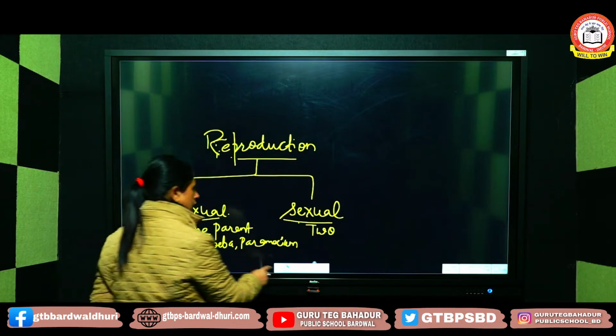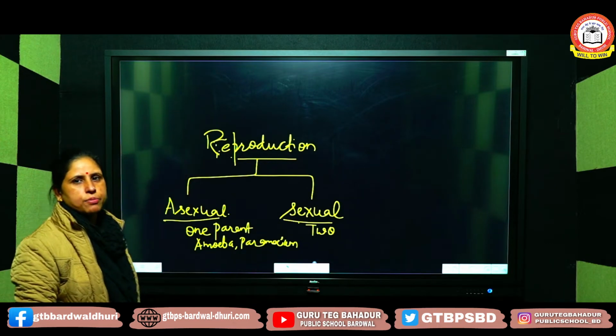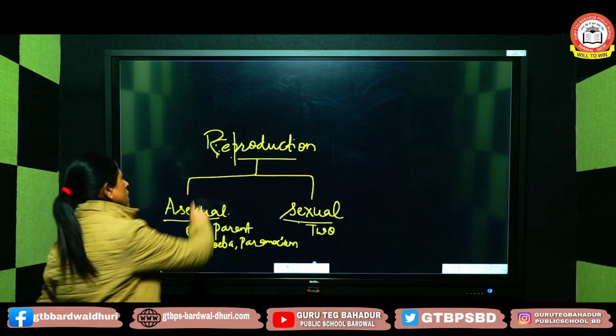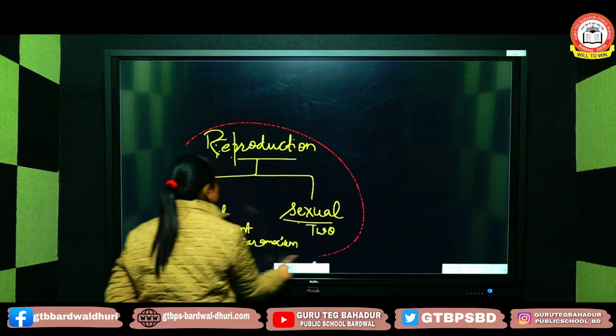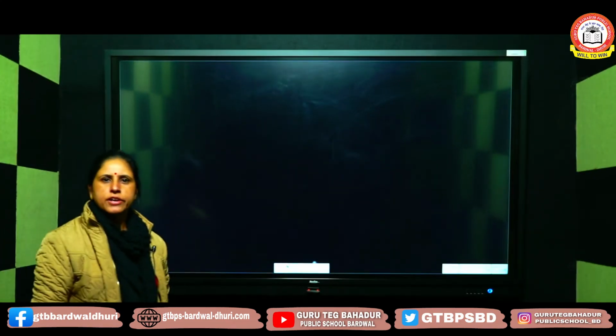Now today we will discuss the types of asexual reproduction also. There are a number of methods by which organisms undergo asexual reproduction.